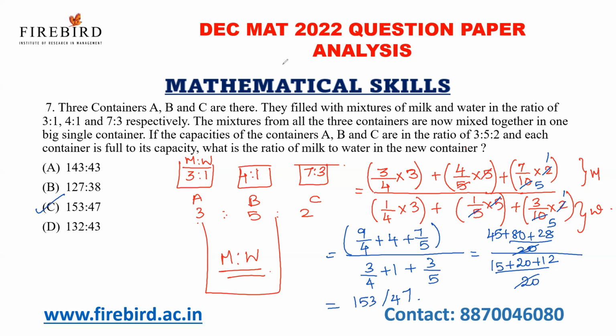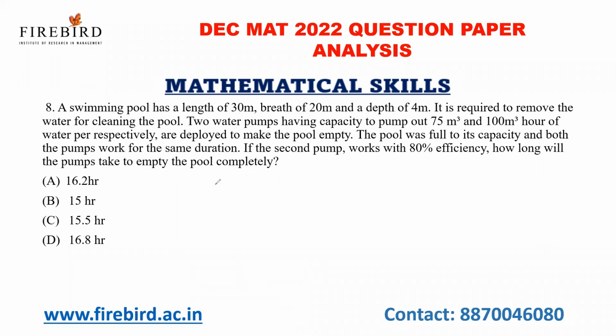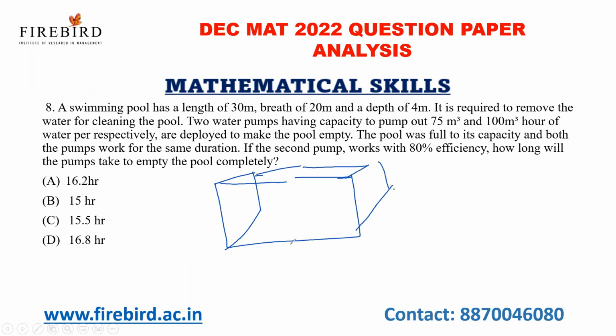Okay, now a swimming pool has a length of, see here, there is a swimming pool. Let us consider a swimming pool. It has a length of 30 meter and breadth of 20 meter and depth of 4 meter.